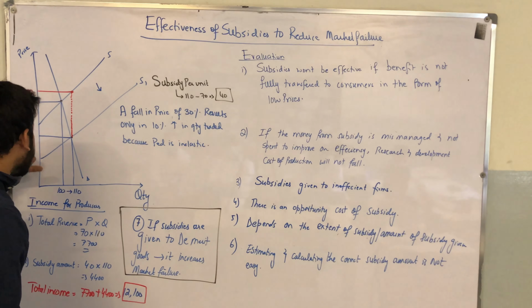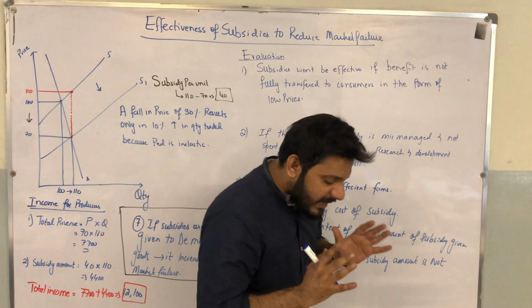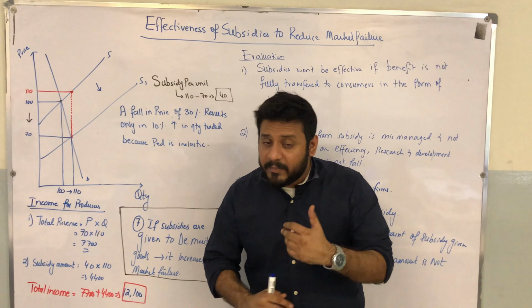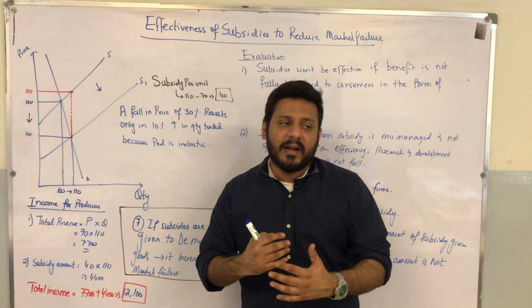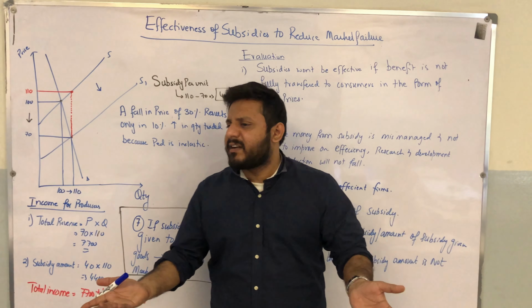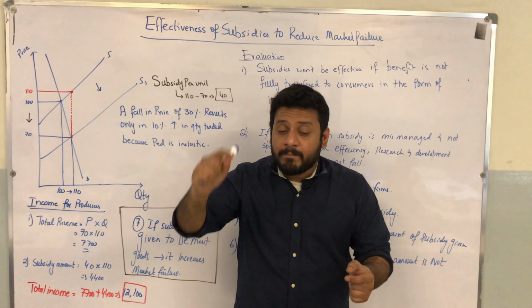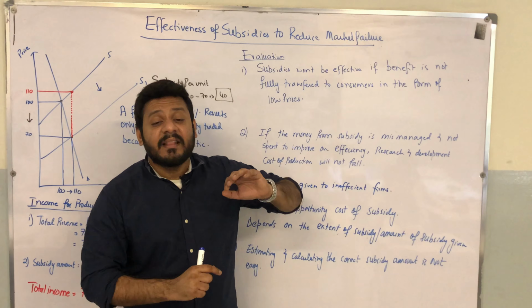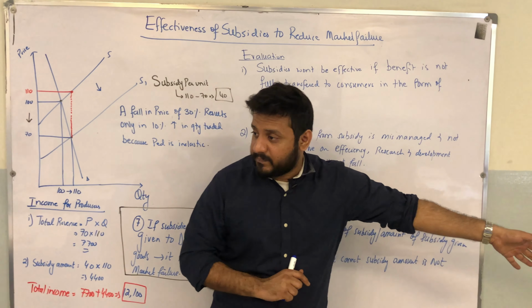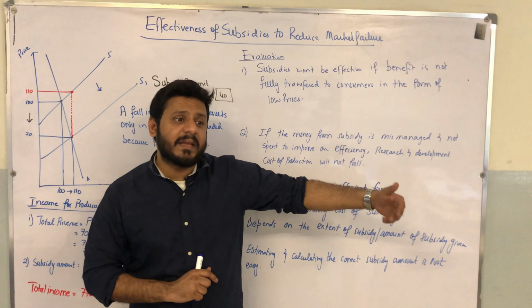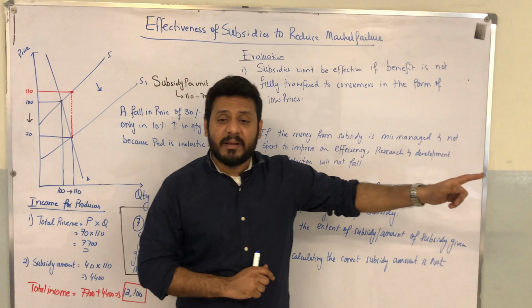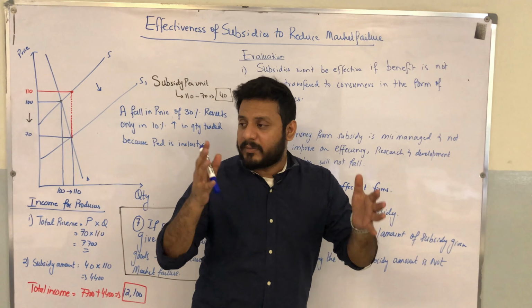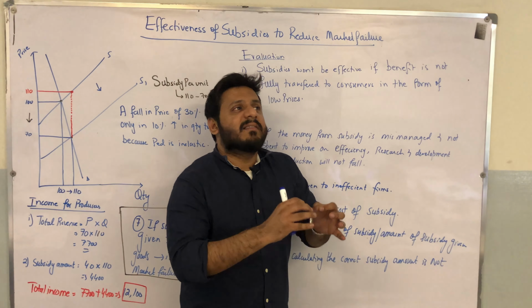और हमें ये नजर आ रहा है, मैं ये नहीं कह रहा कि मेरिट गुड्स की जो डिमांड होती है वो इनइलास्टिक होती है. हम ये assume करके चल रहे हैं कि if the demand is inelastic, irrespective of whether it is a merit good or not, because we have to evaluate the effectiveness of subsidies. We will say that if the demand is inelastic, be it merit goods or any other good, what is going to happen? It will reduce the extent of the effectiveness of subsidies, and subsidies will not be as effective as we think they will be.